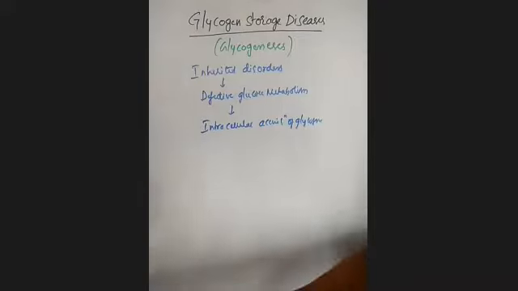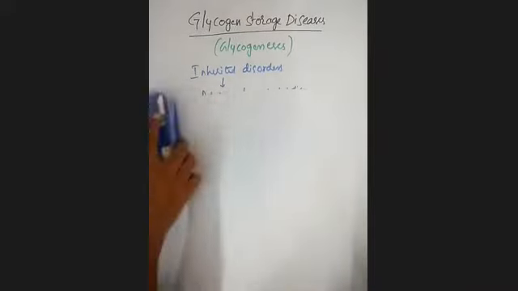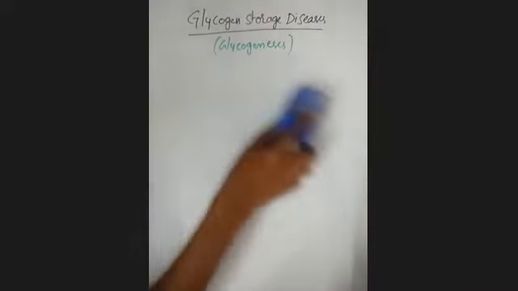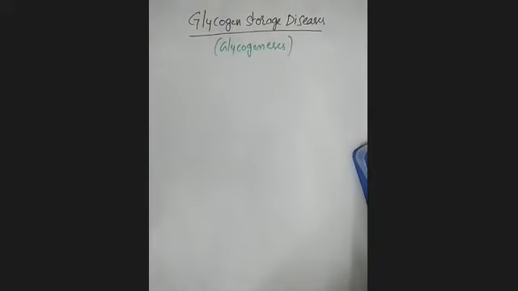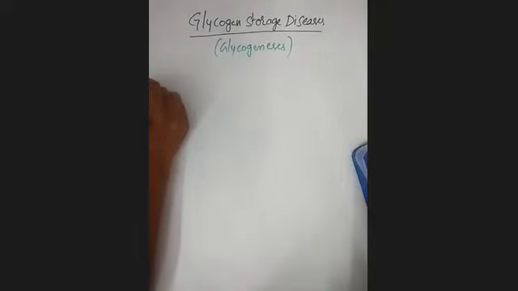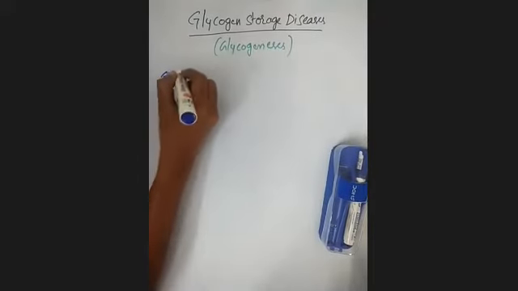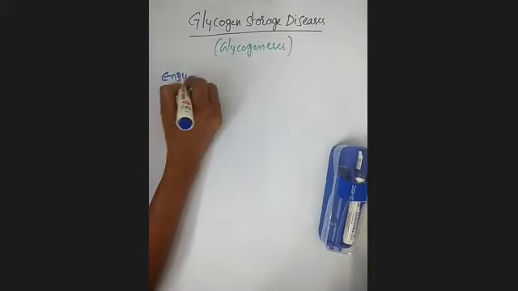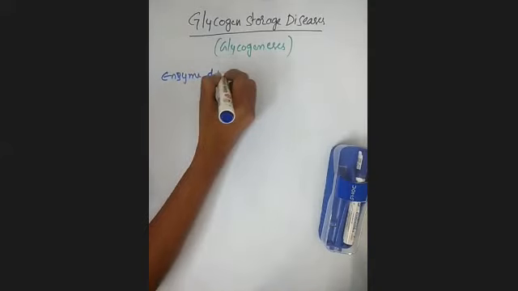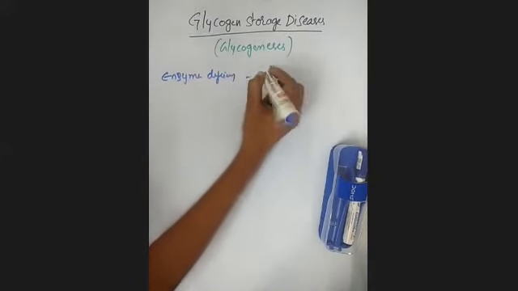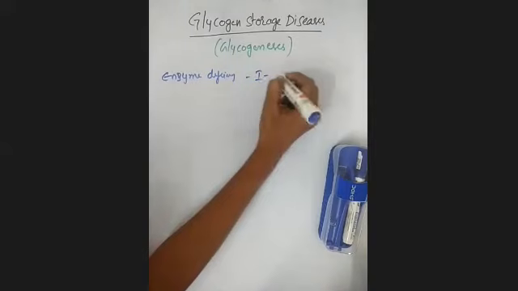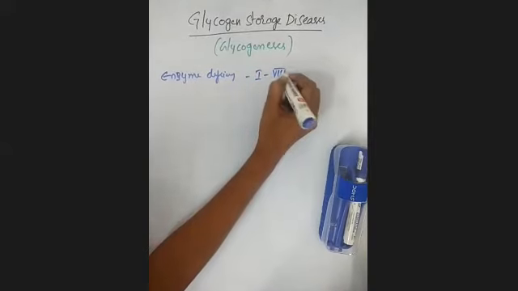Clear. And if you see the different types of these glycogen storage diseases based on the enzyme deficiency in our body, they are divided into Roman number 1 to 8.